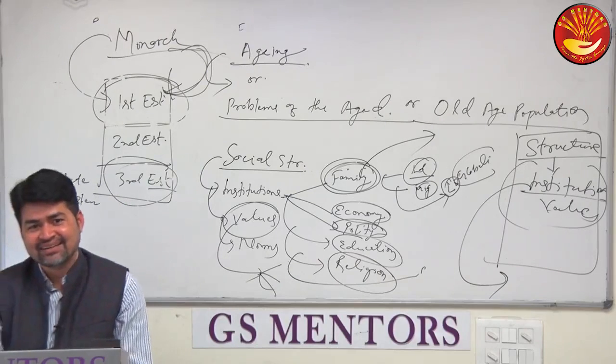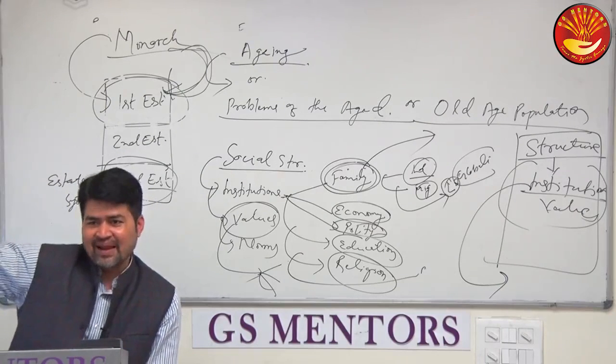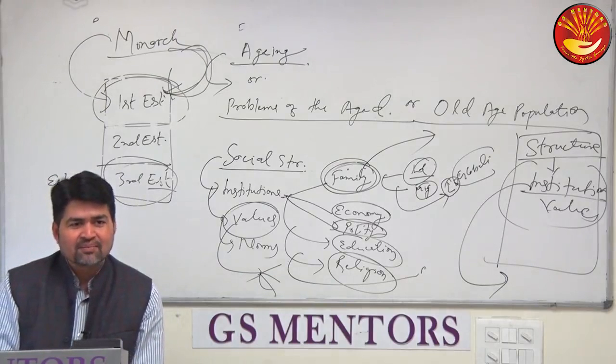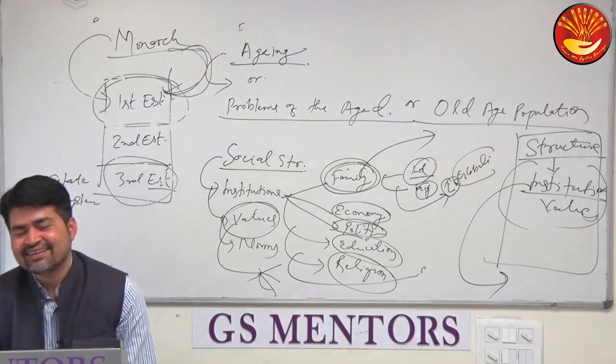Locals were not benefited. If locals would have been benefited, they would not have joined the Maoists and Naxalites in Jharkhand or Chhattisgarh, right? Locals were not benefited. Their benefits were cornered by the Chalu Indians, right?